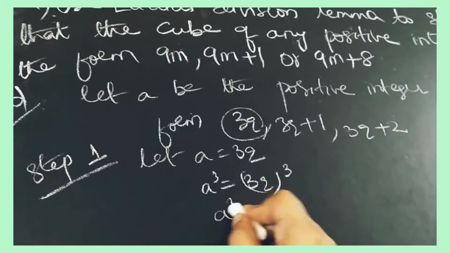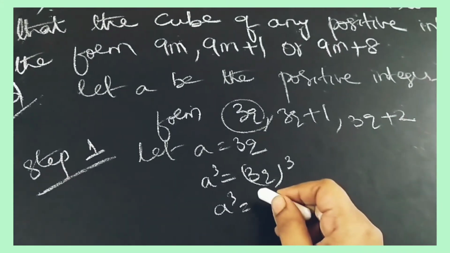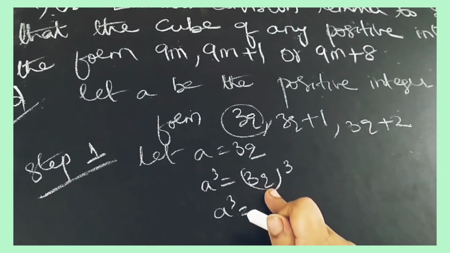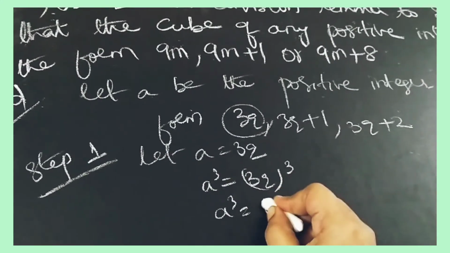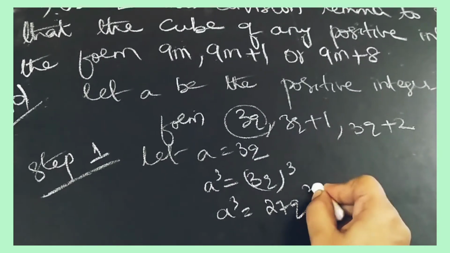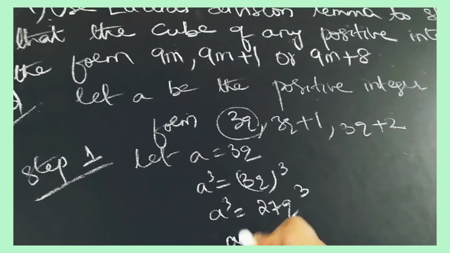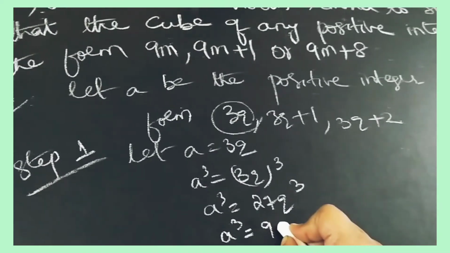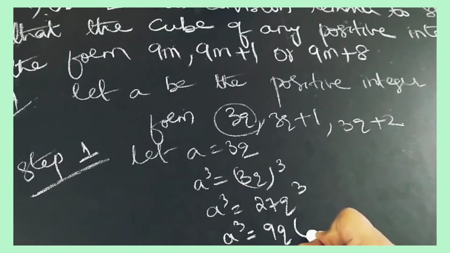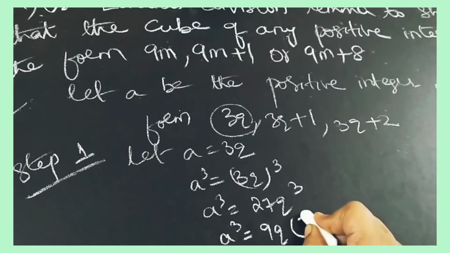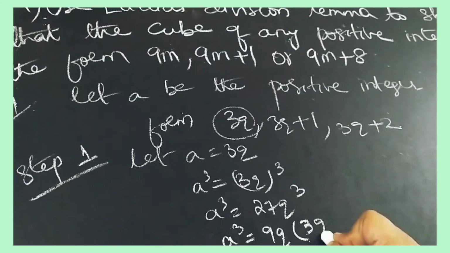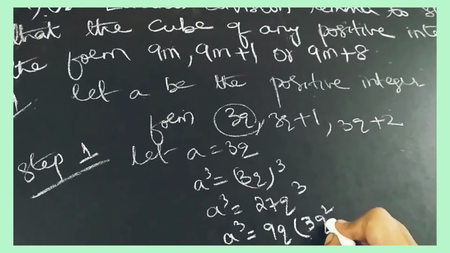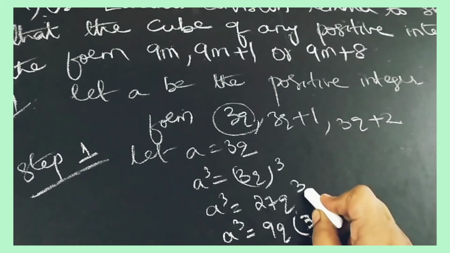So a cube is equal to, 3 3s are 9, 9 3s are 27. It is 27q cube. So a cube is equal to, we have to take 9 common. 9q into, 9 3s are 27q. Here one q is there, here q square we have to take. q square and q is q cube.